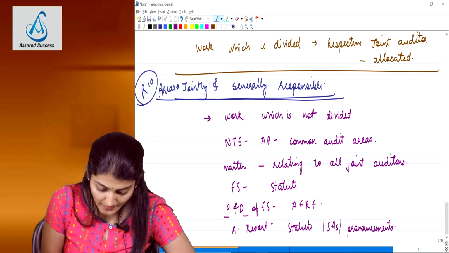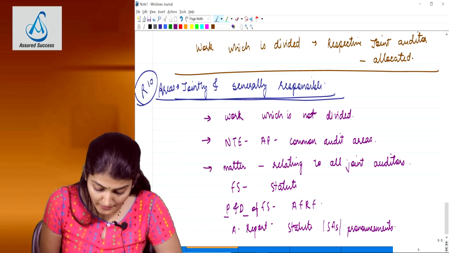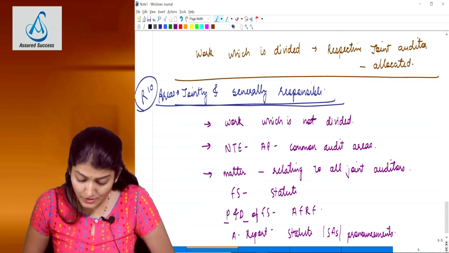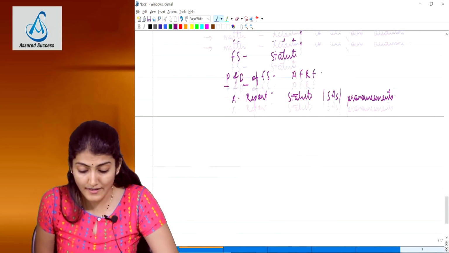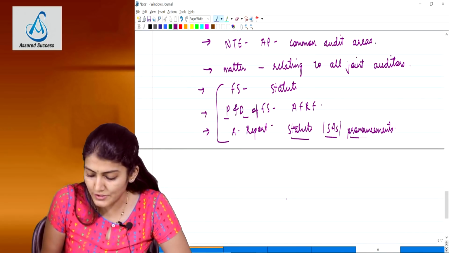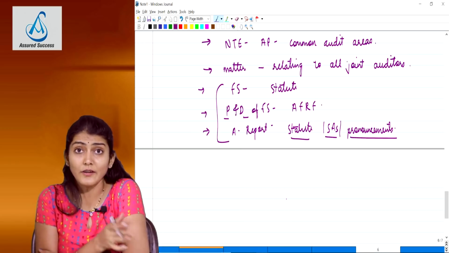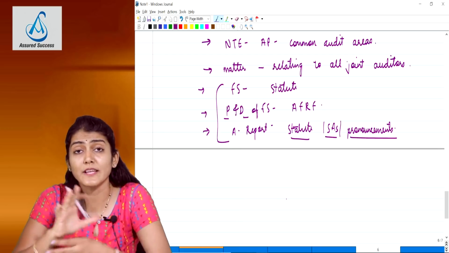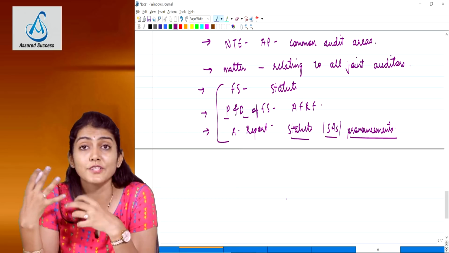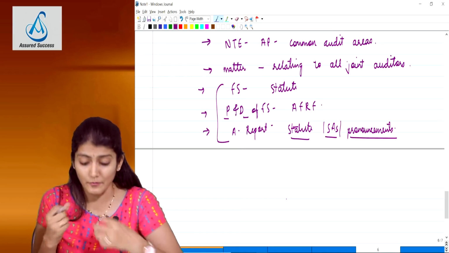For work which is not divided, then the nature, timing and extent of procedures for common audit areas, matter relating to all brought to the attention by one, financial statements comply with the statute, presentation and disclosure of the financial statements is in accordance with the AFRF, and the audit report is in accordance with the statutes, standards and the pronouncements. Okay. In addition to this, in our audit report we write a sentence, according to the information and explanation given to us and to the best of our knowledge and belief. So, obtaining and evaluating information and explanations from the management.